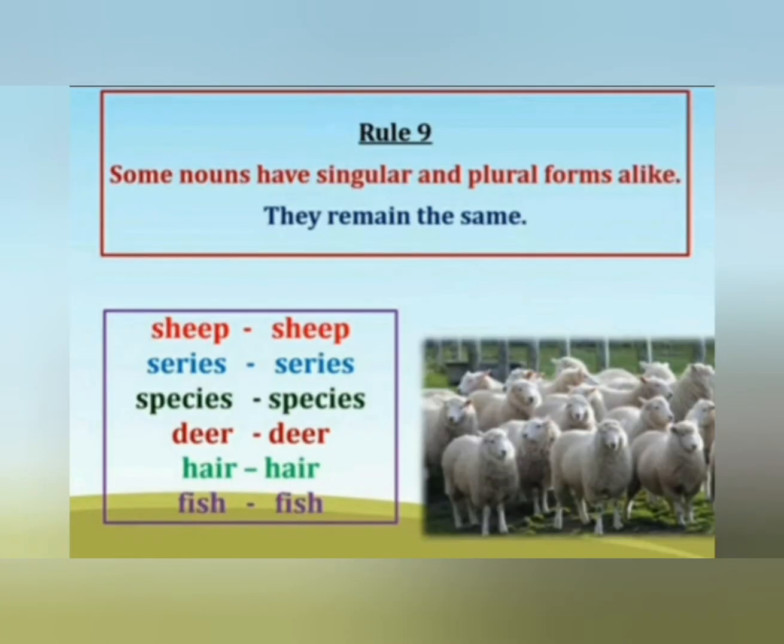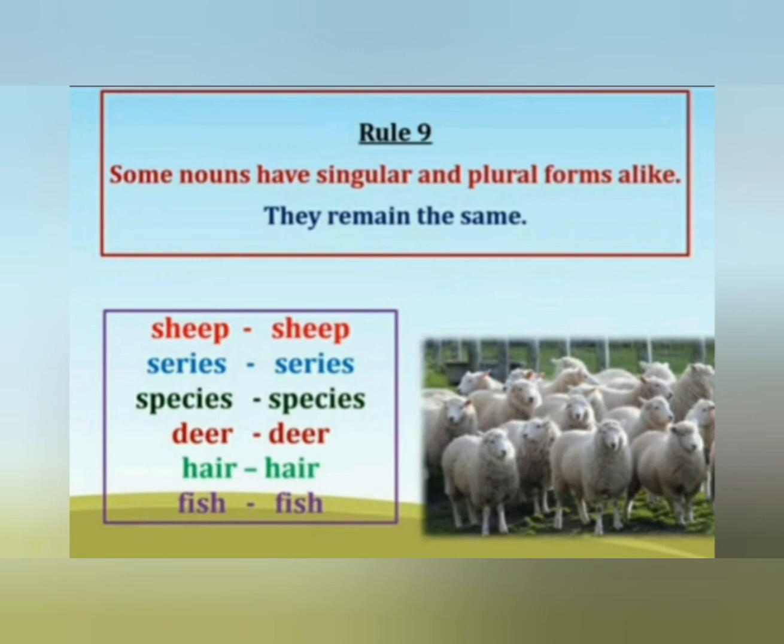Next, rule number 9. Some nouns have singular and plural forms alike. They remain the same. It means there is no change in the singular and plural forms of some words like sheep, sheep.